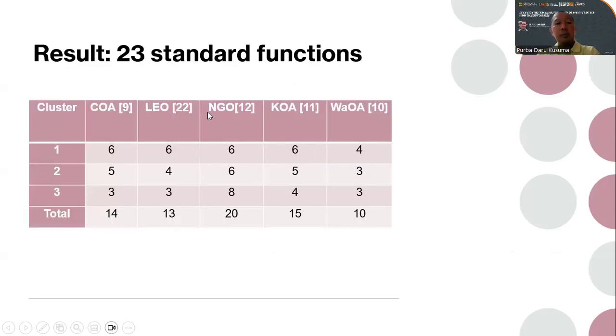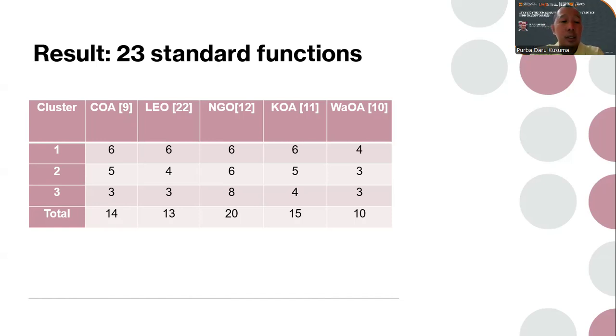In this assessment, the SEO is benchmarked with five other new metaheuristics. The first is quality optimization algorithm. The second is language education optimization. The third is Northern Goshawk optimization. The fourth is Kookaburra optimization algorithm. And the last one is Walrus optimization algorithm.